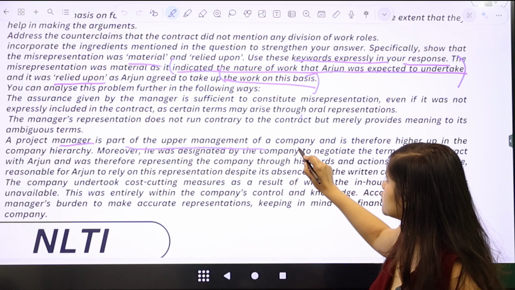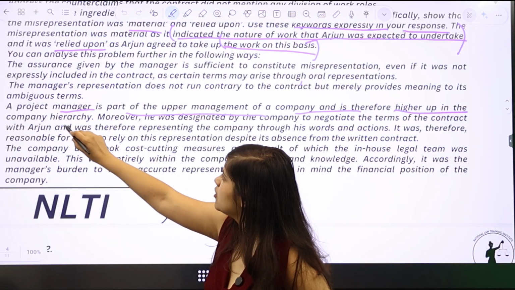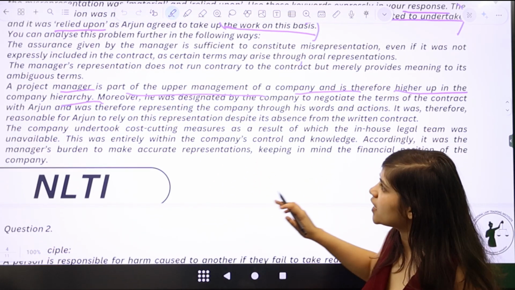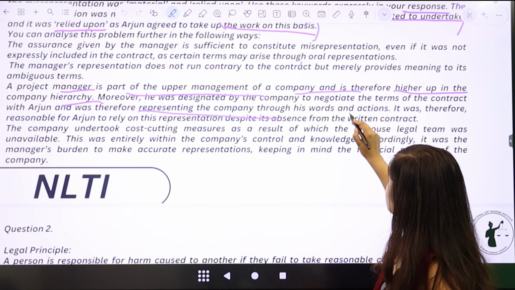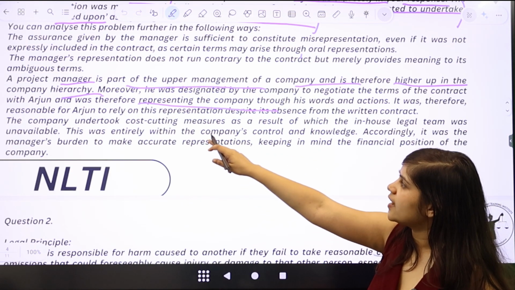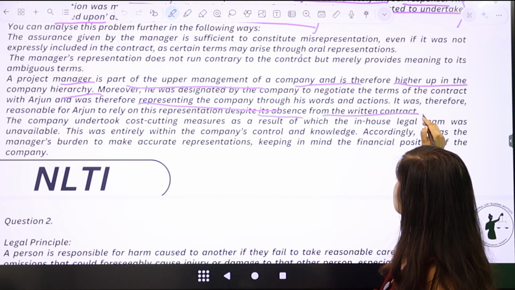How you can develop this answer further is by talking about how a project manager is part of the upper management of a company and is therefore higher up in the company hierarchy. Moreover, he was designated by the company to negotiate the terms of the contract with Arjun and was therefore representing the company through his words and actions. It was therefore reasonable for Arjun to rely on this representation despite its absence from the written contract.